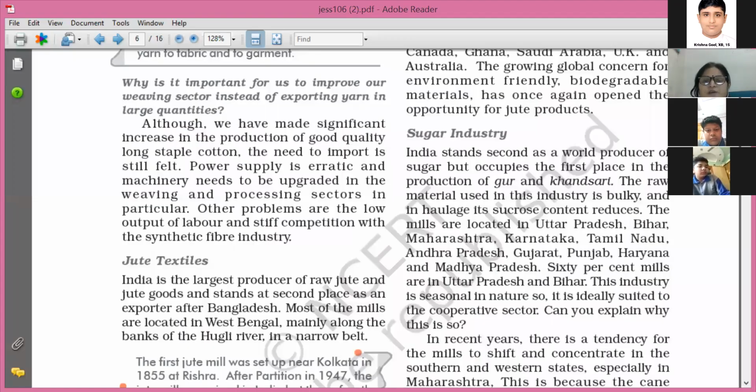Good afternoon to everybody. We were studying the chapter Manufacturing Industries from Geography, and the topic that we were discussing was agro-based industries. The industries that get their raw material from agriculture are known as agro-based industries. We have studied about cotton textile industries, we have studied about jute textile, and today we would be studying about the third important agro-based industry of India, that is the sugar industry.